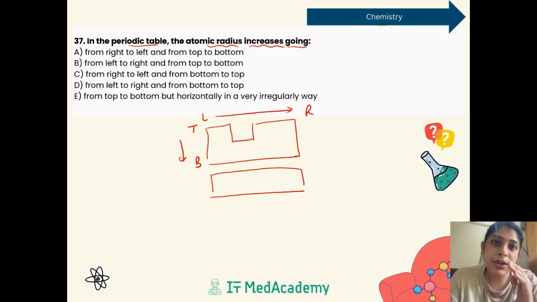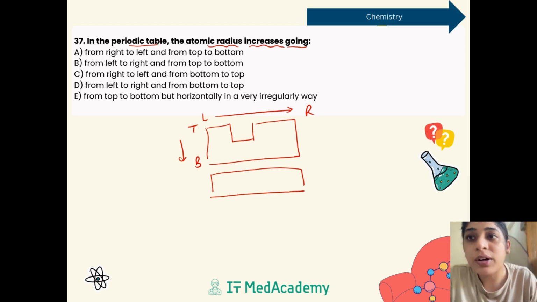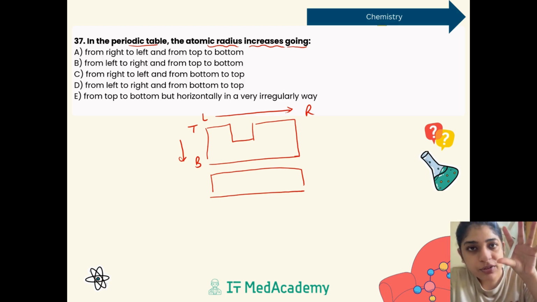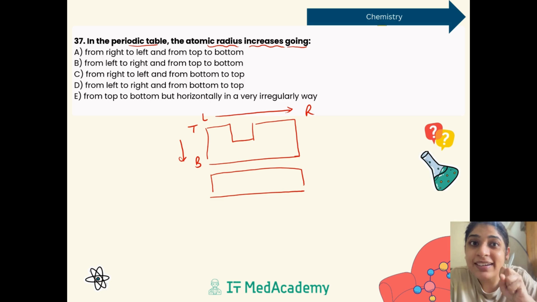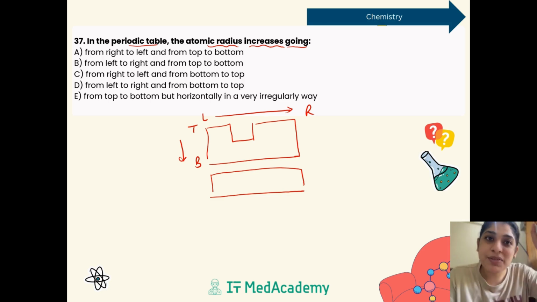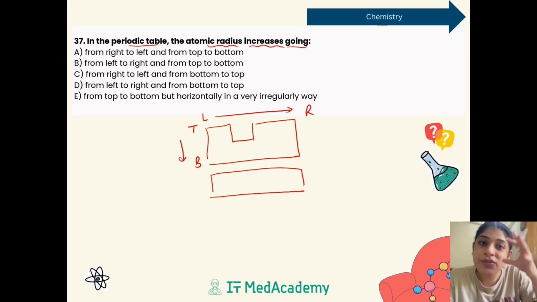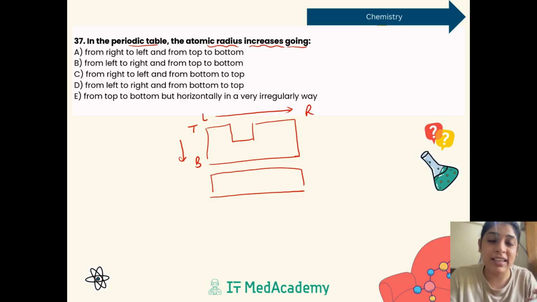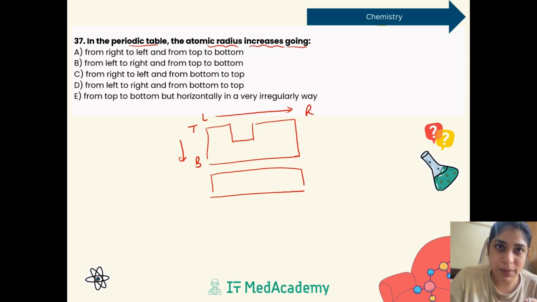Now we know when we go from left to right in the periodic table, the nuclear charge increases. If the nuclear charge will increase, what will happen? The outermost electrons will feel much attracted towards the nucleus and their size will ultimately decrease. But when we go from top to bottom, the number of shells increase. If the number of shells will increase, the outermost electrons would not feel much of the attraction from the nucleus, right? So we can say the number of shells are increasing, the size will ultimately increase when we go from top to bottom in a periodic table.